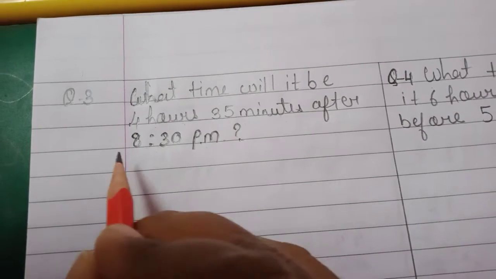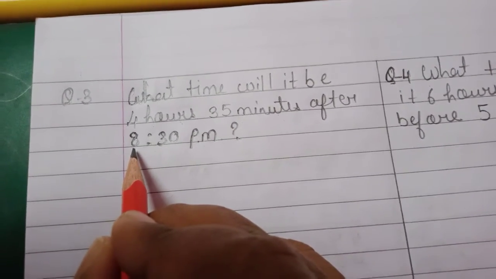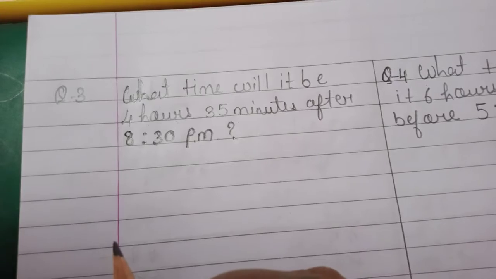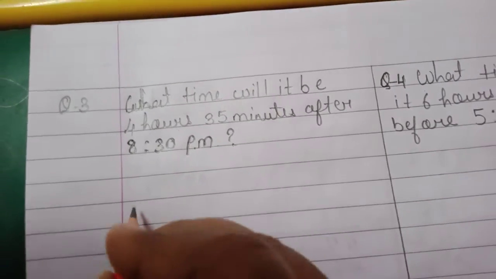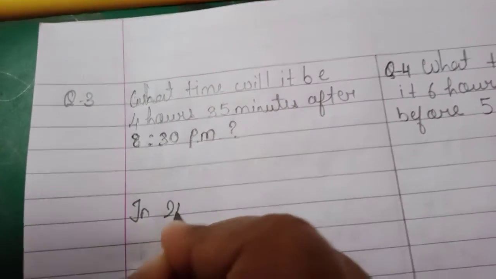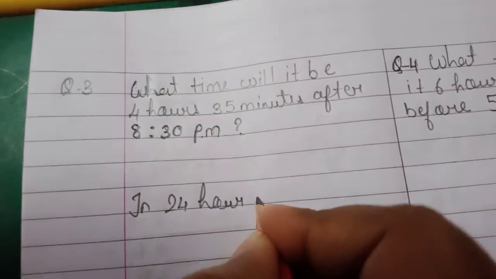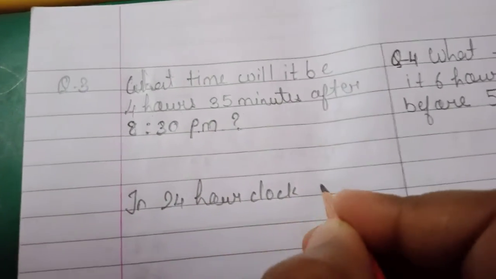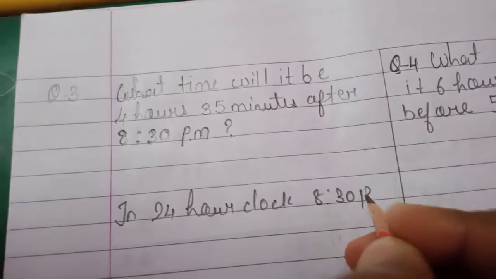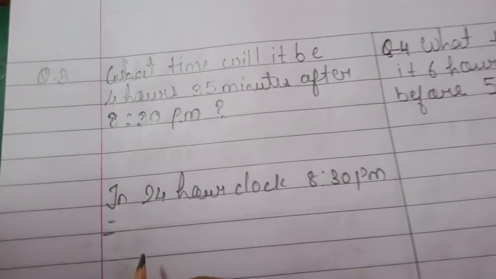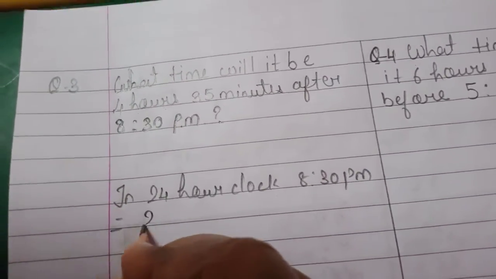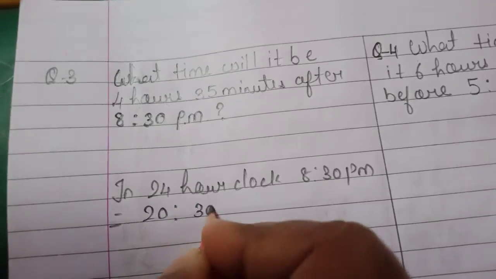What we have to do? We have to add 12 to 8. So 12 plus 8 we will get 20. So in 24-hour clock, 8:30 p.m. is equal to 20:30 hours.